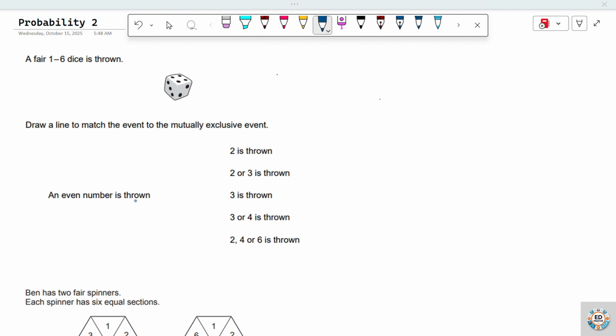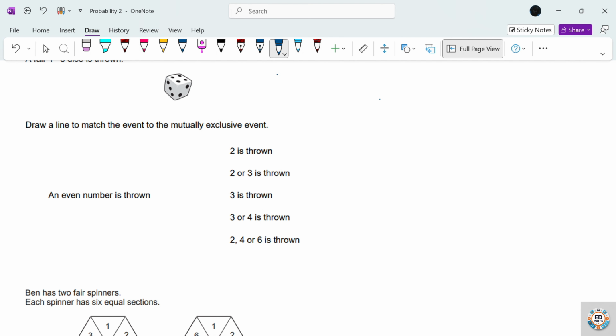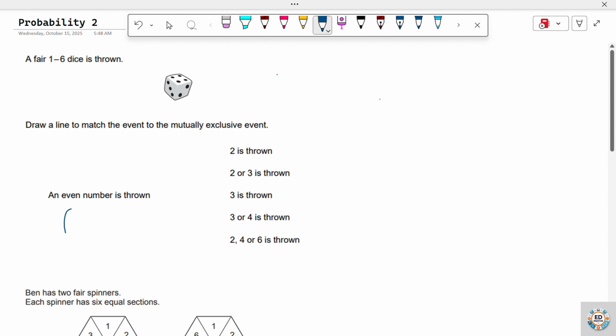An even number is thrown. This event, I'm going to list its elements. Even numbers on the dice are 2, 4, and 6. So I'll just list them down quickly. Let me get my pen. 2, 4, and 6. It means that we are going to be matching it to the events over here that don't have 2, 4, or 6 in them.